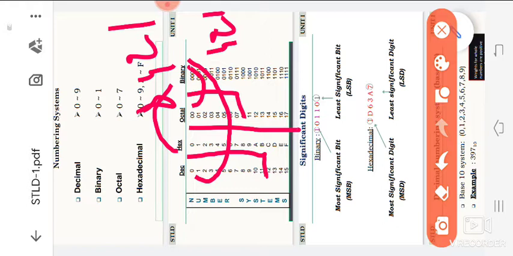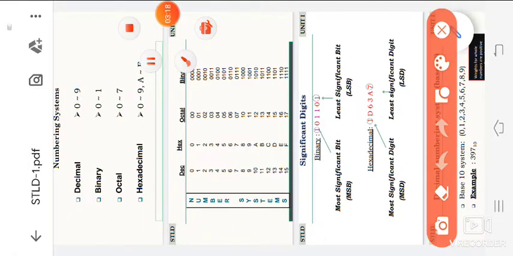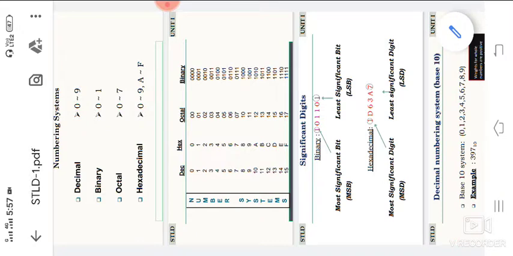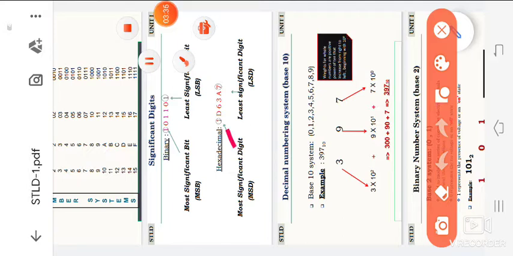This is the significant bit, which is also very important. This is the least significant bit, and this is the most significant bit. These are the LSB and MSB bits. In hexadecimal, for example, 1D63A7: here 1 is the MSB, and here 7 is the LSB. So this is the conversion from one number system to another number system.